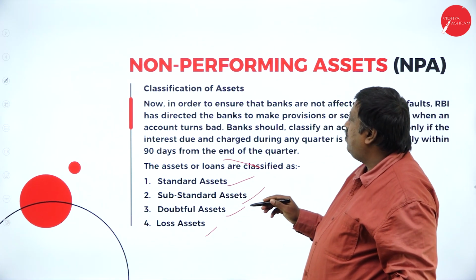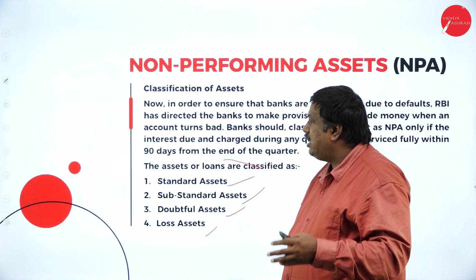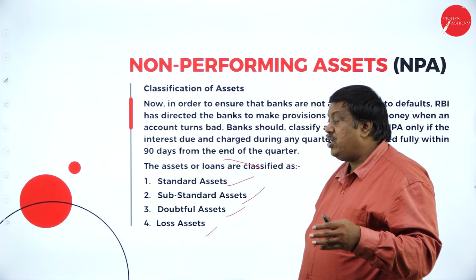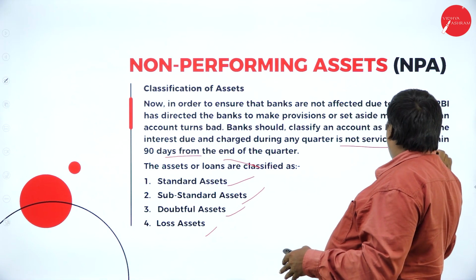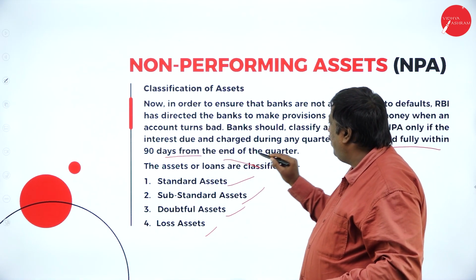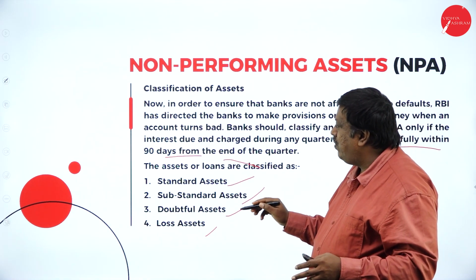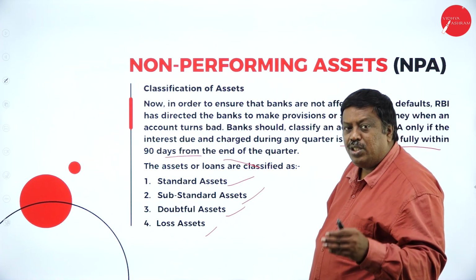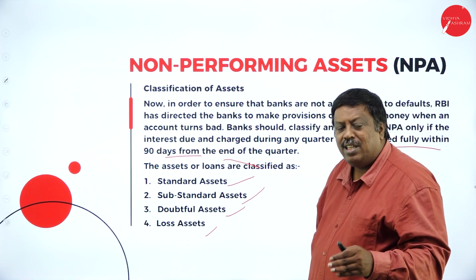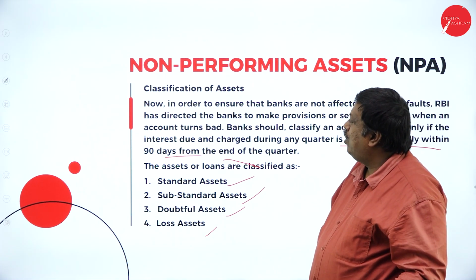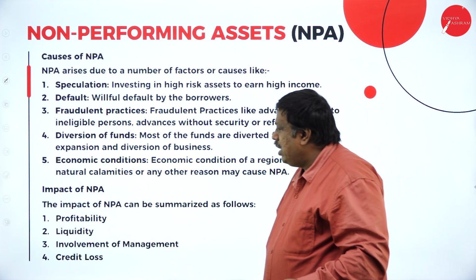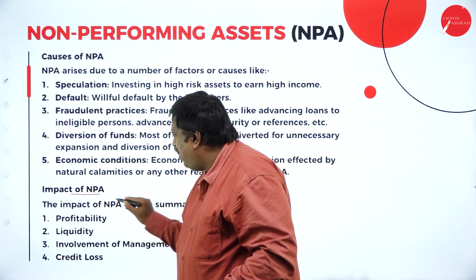These are the assets which are classified as per the Banking Regulation Act, where, if the quarter is not fully serviced within 90 days from the end of the quarter, the bank is going to check how much interest is due and how much has been charged, whether it has been paid or not, and they're going to convert it into a non-performing asset. Here, the impact of NPA.